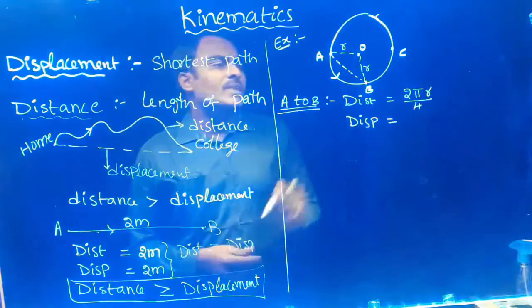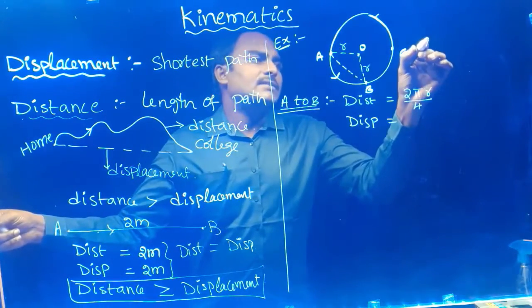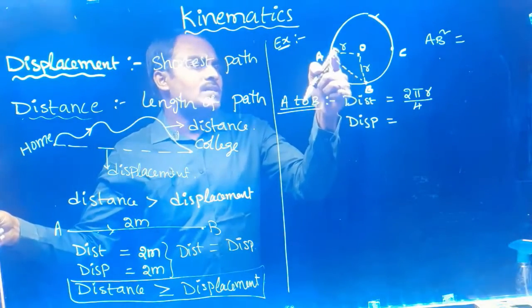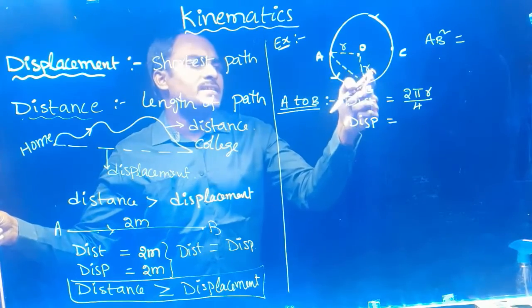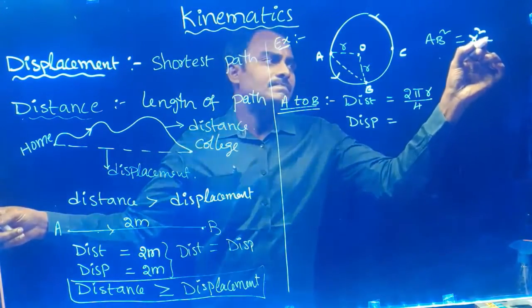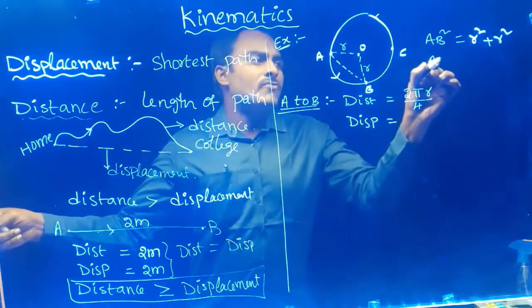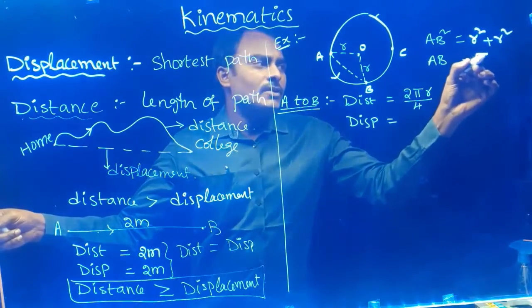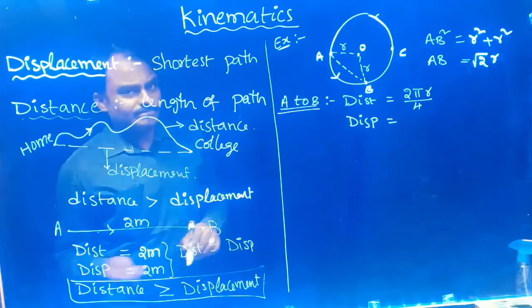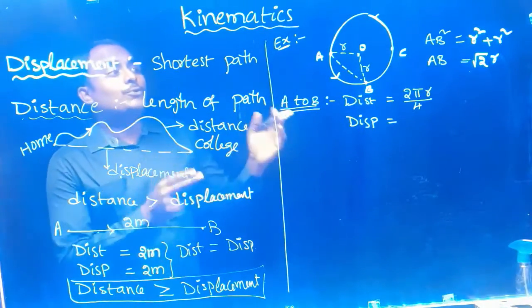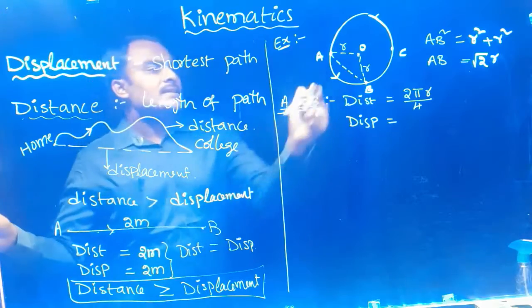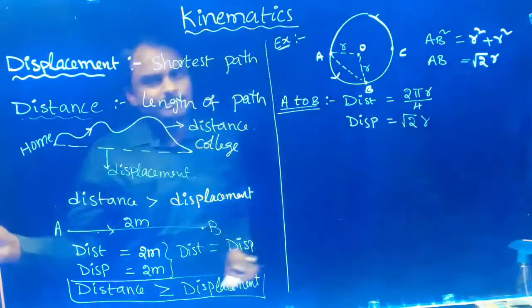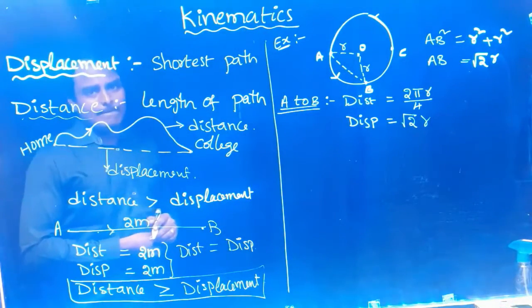So what is Pythagoras theorem? AB square equal to square of the hypotenuse equal to sum of the squares of the other two sides. This is R, this is R. R square plus R square. Then AB square equal to 2R square. Then if you take root on both the sides, then it will become root 2 times R. So AB equal to root 2R. Then here AB is the displacement. So displacement can be written root 2 times R. That is the displacement A to B.